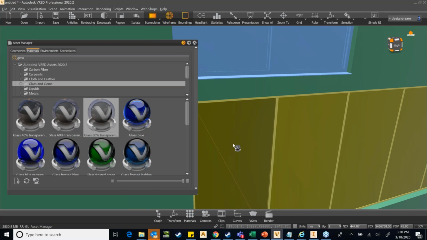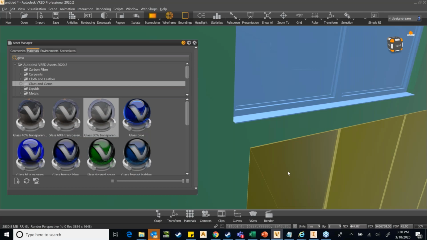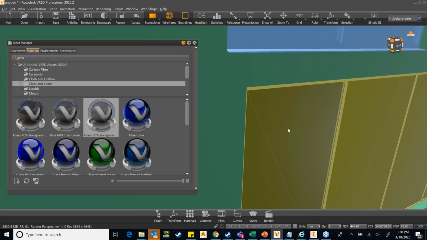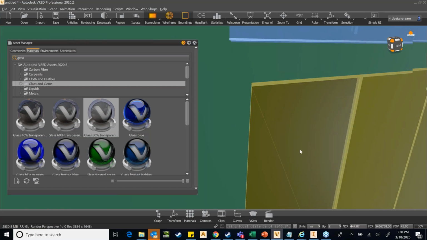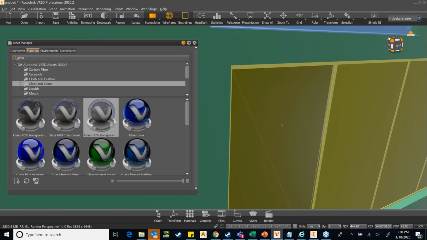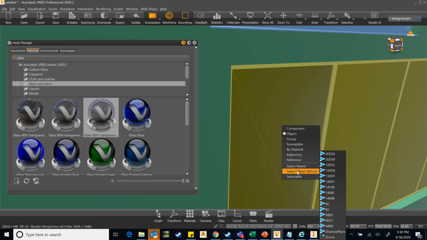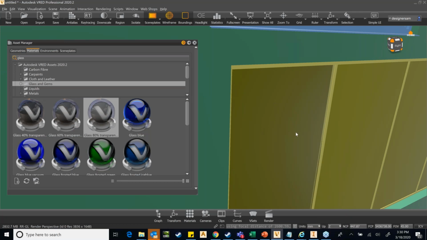Okay, but I still see that it's not showing, which means there is some surface behind this glass surface. So let me select the object behind, which is not a very good thing because there are so many things.